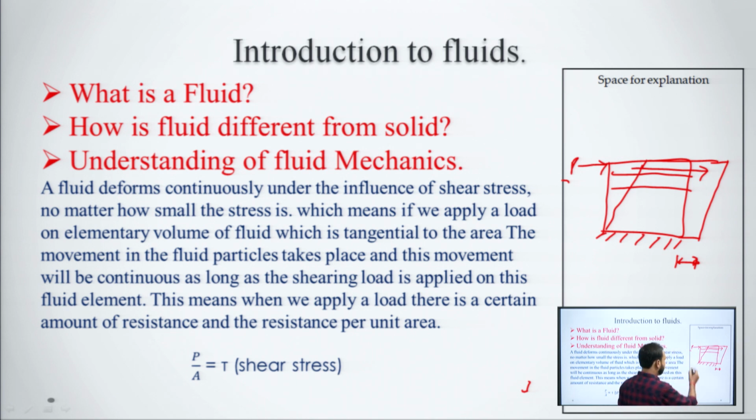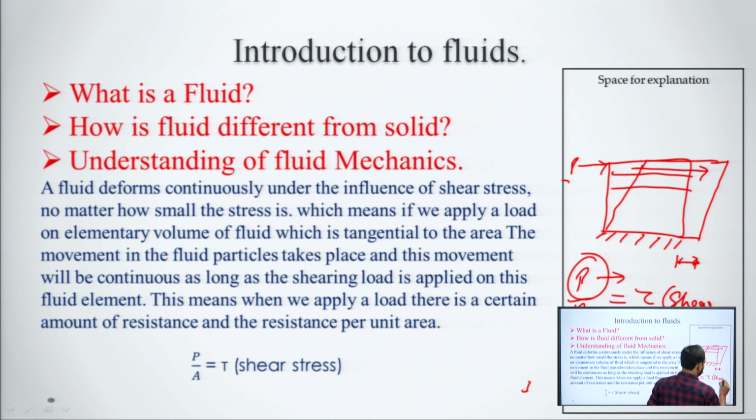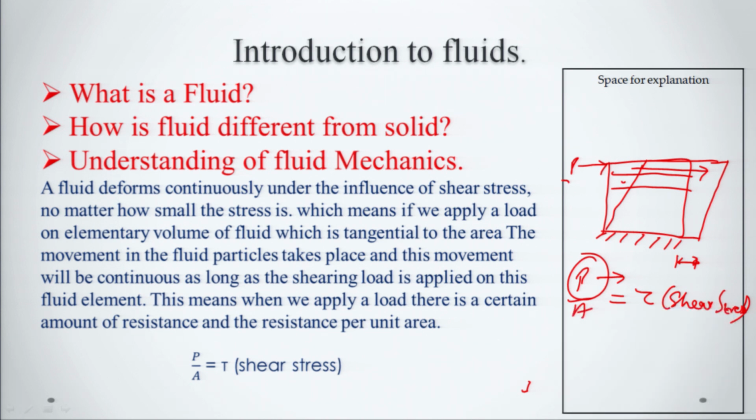Like a load per unit area, due to this load a certain amount of resistance will occur, and this is termed shear stress. Whereas in the case of a solid, continuous deformation will not take place. There may be a slight movement at this point, but continuous deformation will not occur.